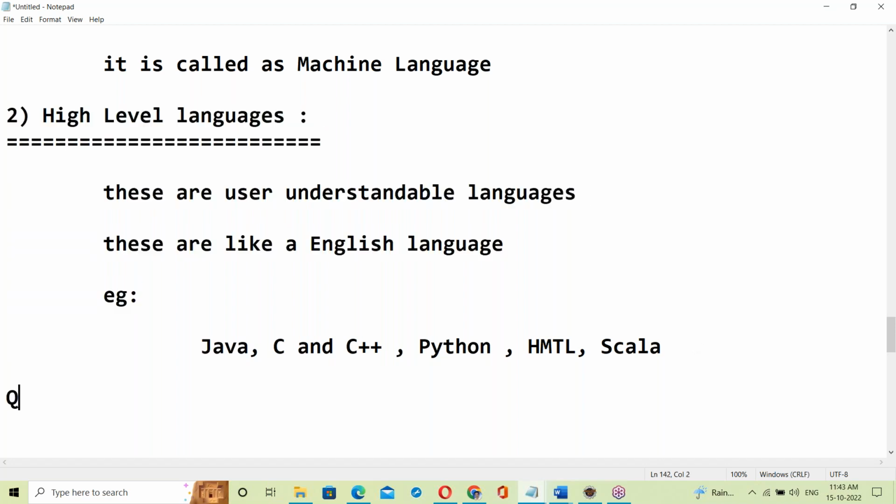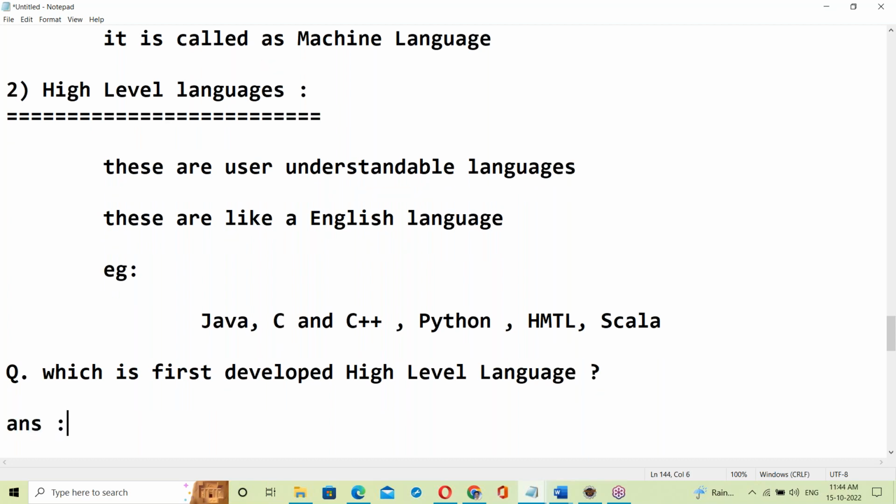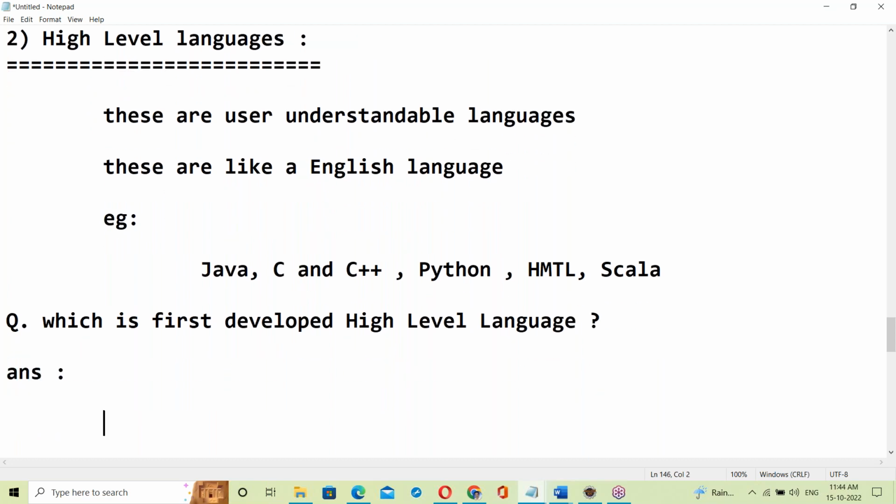One more question for you guys. Which was the first developed high level language? Anyone have an idea? Can you answer this question? Which was the first developed high level language?